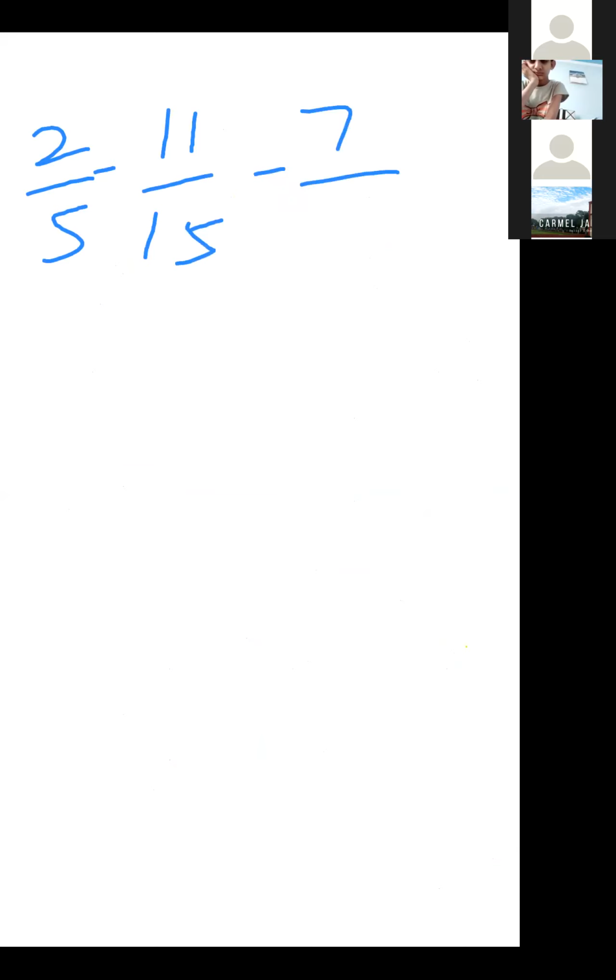Okay, do this. 2 upon 5 minus 11 upon 15 minus 7 upon 50. Do this. Take out the LCM of 5, 15 and 50. Now both are related to each other. So please take out the LCM.